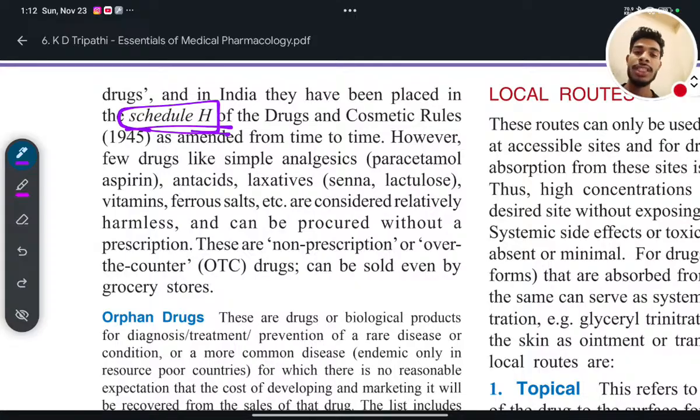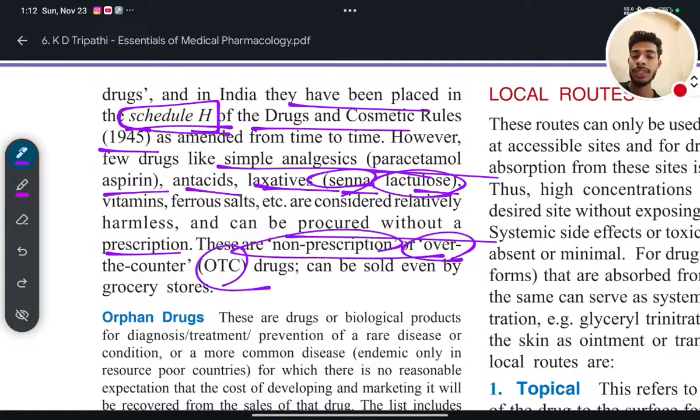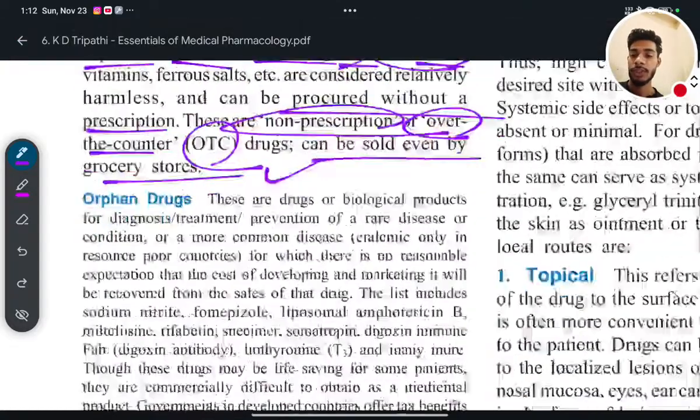These drugs have been placed in Schedule H of the Drugs and Cosmetics Rules 1945, as amended from time to time. However, a few drugs like simple analgesics, paracetamol, aspirin, antacids, laxatives, senna and lactulose being examples of laxatives, and vitamins, ferrous salts, etc. are considered relatively harmless and can be procured without a prescription. These are called non-prescription drugs, or OTC drugs. OTC means over-the-counter drugs, and they can be sold even in groceries.